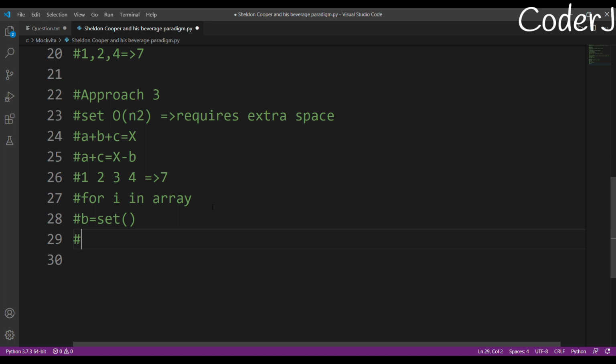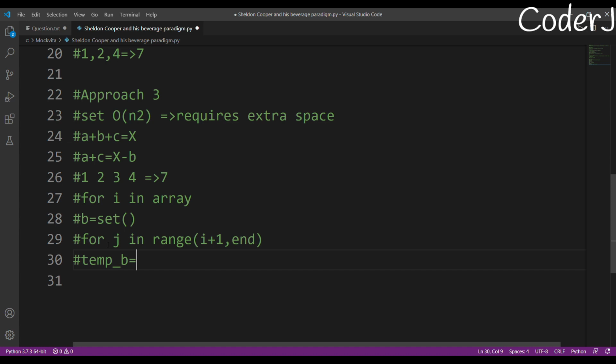Okay, so basically what I'm going to do is iterate through this whole array. I'll create another loop which will iterate from i plus 1 till the end. This is basically what my second loop is going to iterate over, in this range. Okay, so what I'm planning to do is create a temporary b.